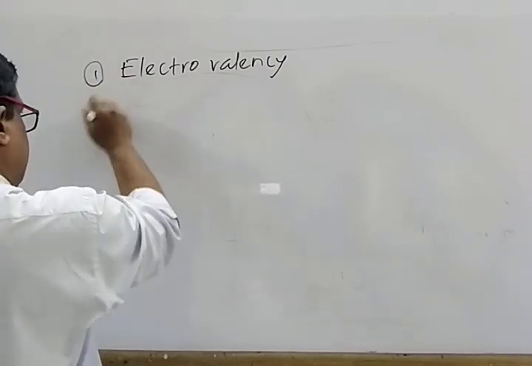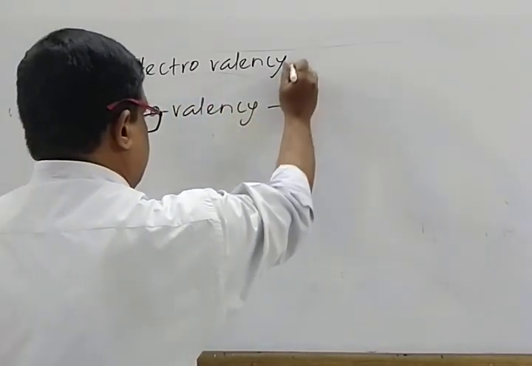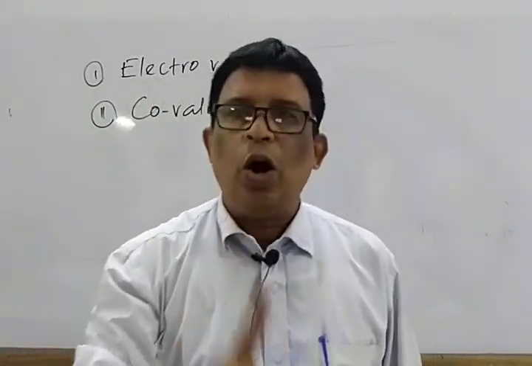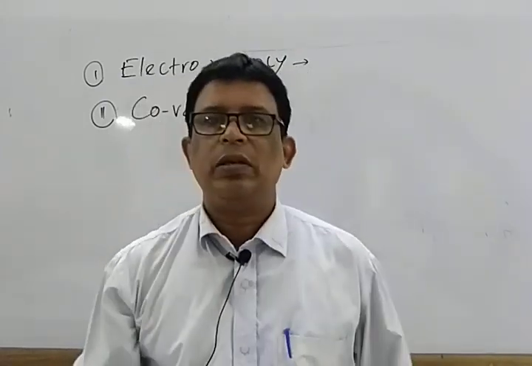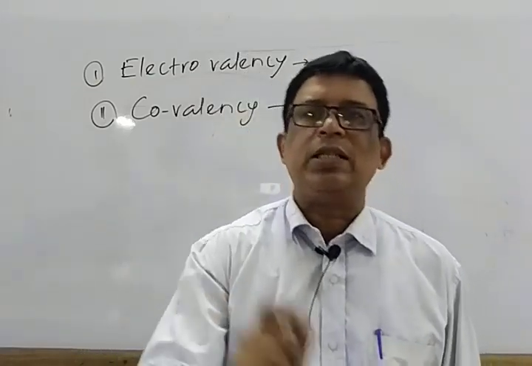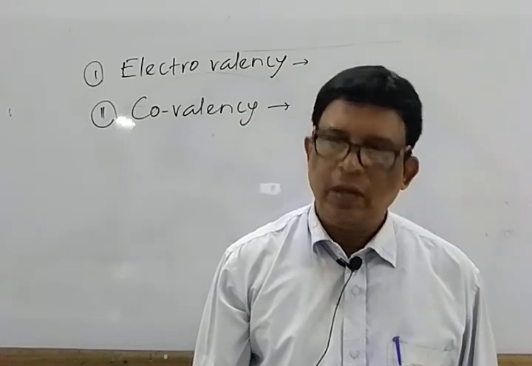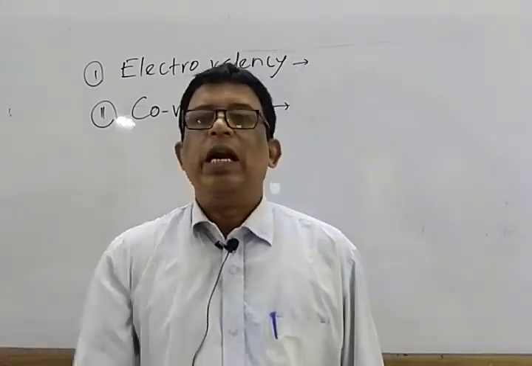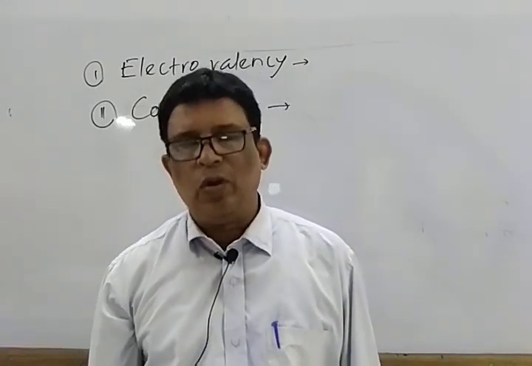The number of electrons lost or gained in the formation of an ionic bond is known as its electrovalency. On the other hand, the number of electrons shared during the formation of a covalent bond is known as its covalency.